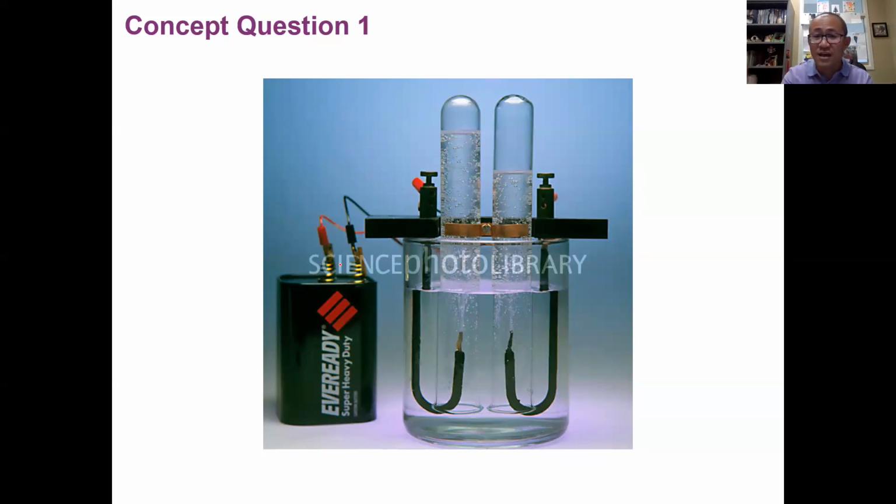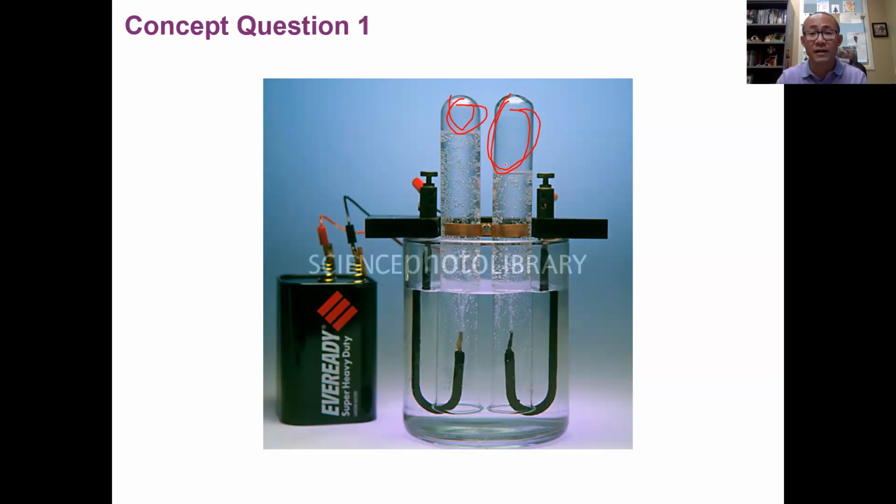After the connection is made, you will see that the water starts bubbling, right? You will see some gas start to accumulate in test tubes on these 2 electrodes. Also, you will notice that one of the gases is accurately two times the volume of the other gas. This process is called electrolysis. Basically, the electric current supplies the energy to split water into the elements of water.